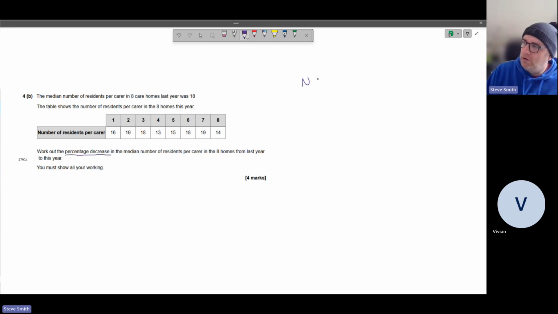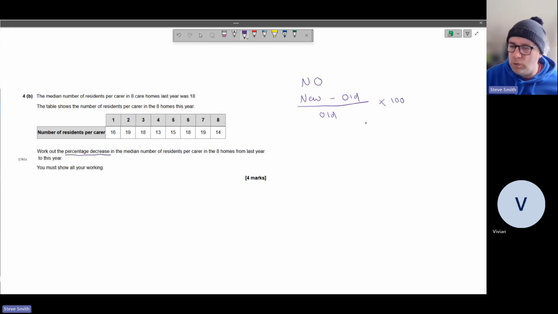We're thinking of, hopefully, NO. And NO, obviously, is not the formula in itself. New, take away old, divided by old. So we've got the word NO, and we times by 100. So when you see little questions like that, at the start of the exam, there's no point writing everything down in your head. Because we've come to a percentage decrease or percentage increase question, it's NO. New, take away old, divided by old. It's in that order, NO.